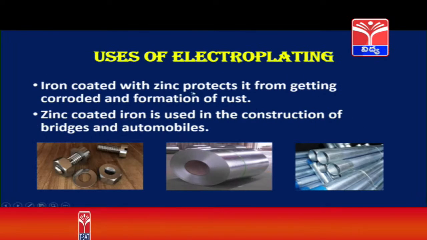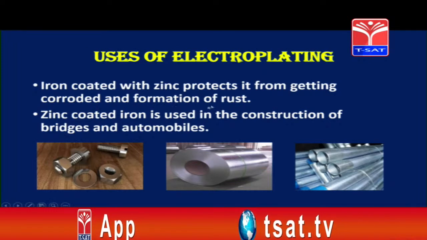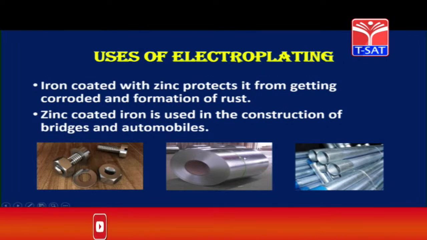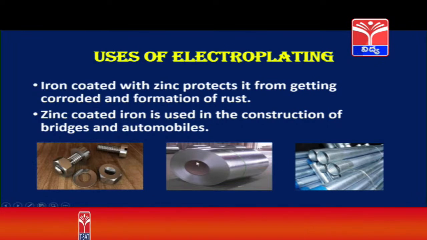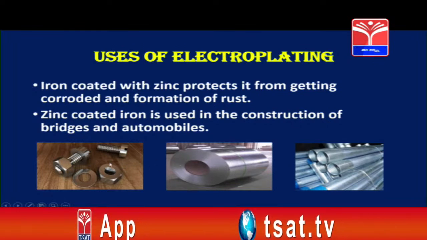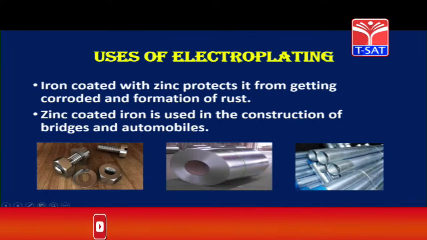Iron coated with zinc is protected from getting corroded and forming rust. So, once again, children, you can see here the nuts and bolts, heavy machinery objects, all these pipes, they are zinc coated, children. Yes, they are zinc coated. So, these materials are made up of iron, very well, but they are coated with zinc so that it does not get corroded easily.